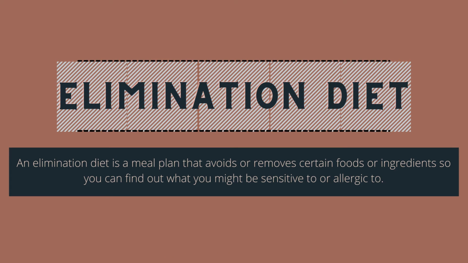Number 3, elimination diet. An elimination diet is a meal plan that avoids or removes certain foods or ingredients so you can find out what you might be sensitive to or allergic to. There are two parts to an elimination diet: first, the elimination phase, then the reintroduction phase. For the elimination phase, stop eating the suspicious foods.